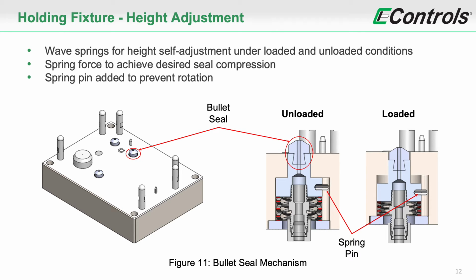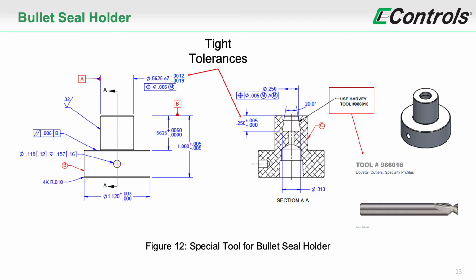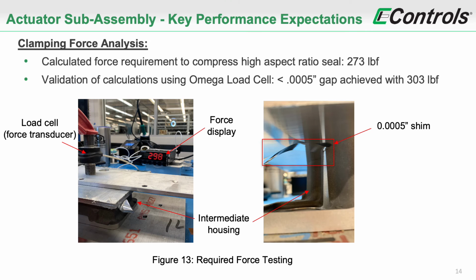A spring-loaded mechanism was implemented to achieve the desired seal compression to seal around the pressure ports. A spring pin is used to prevent rotation of the bullet seal holders. The bullet seal holders are the most important components of the holding fixture, because they must always align with the pressurization ports and slide without binding in the holding base. For these reasons, they have the tightest tolerances and surface roughness requirements.